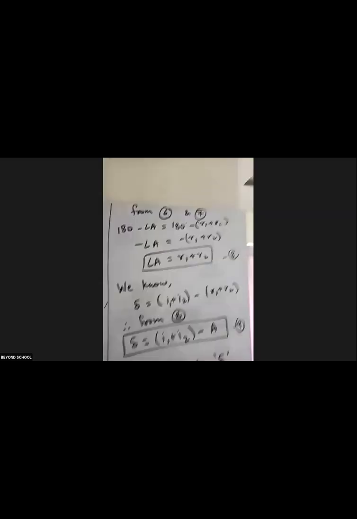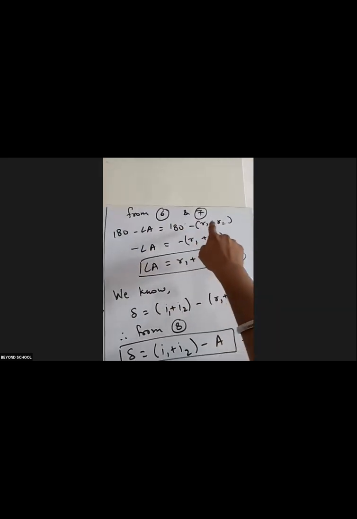Yes or no, Vasant? Yes, sir. So this is how I will equate. I have written from 6 and 7: 180 minus angle A is equal to 180 minus R1 plus R2. 180 and 180 cancel, minus A is equal to minus R1 plus R2. Minus minus cancel, angle A is equal to R1 plus R2. Clear? Now take the initial equation.